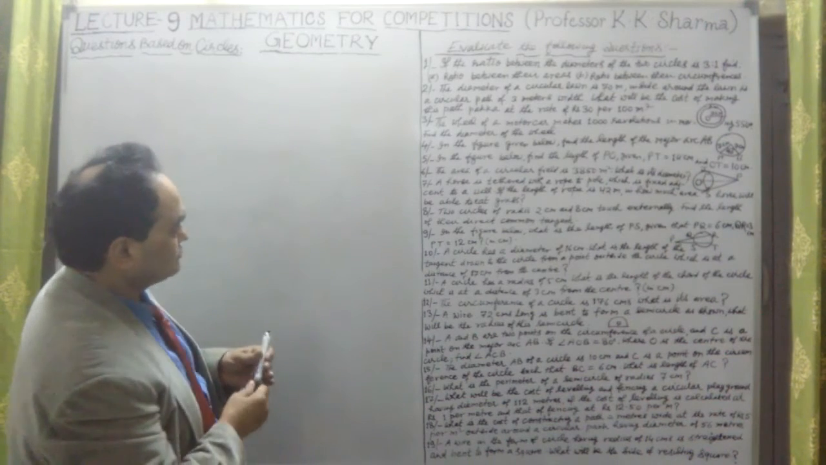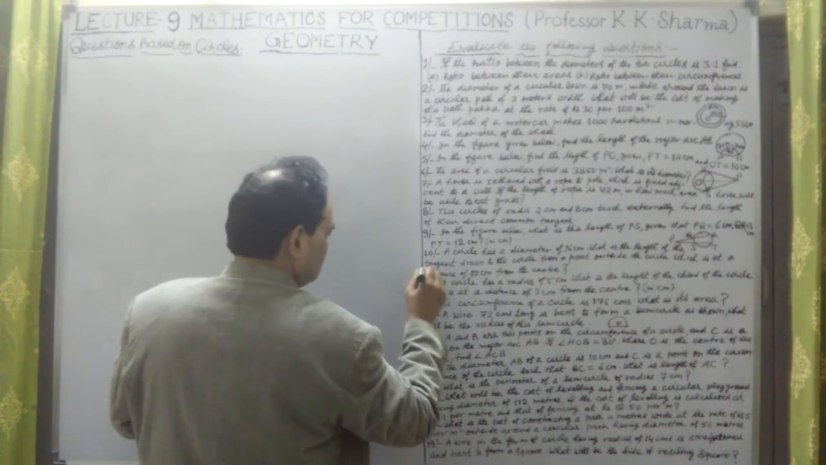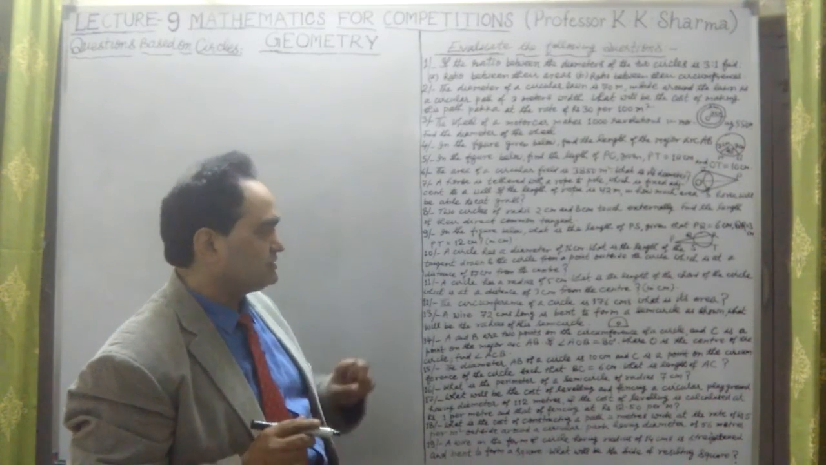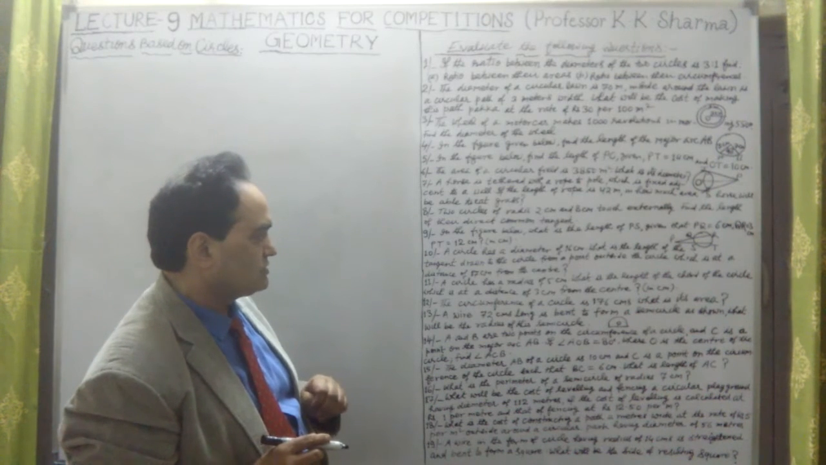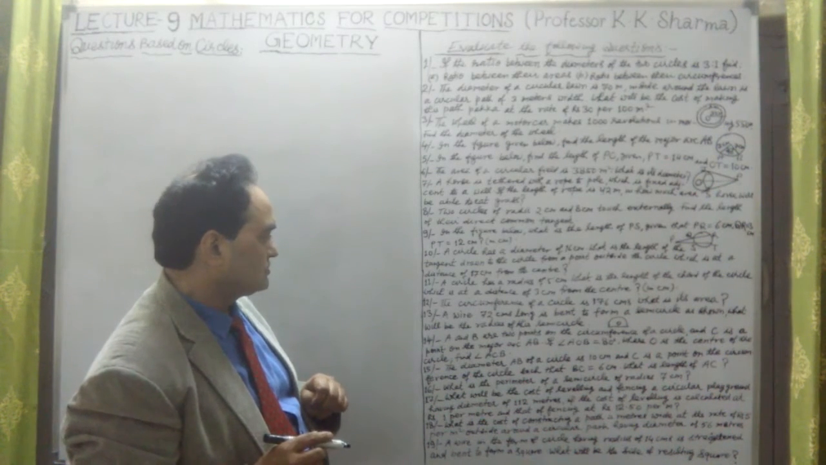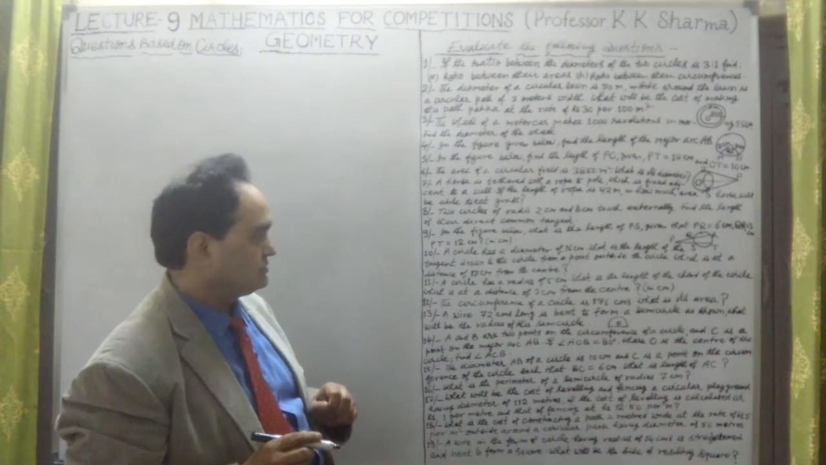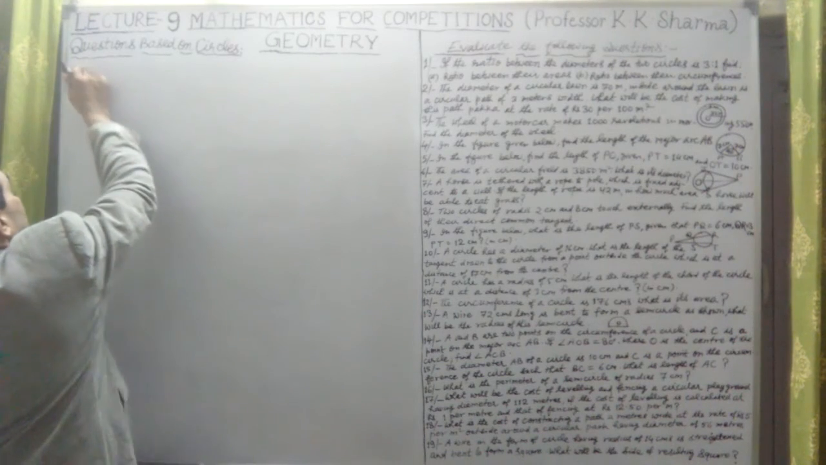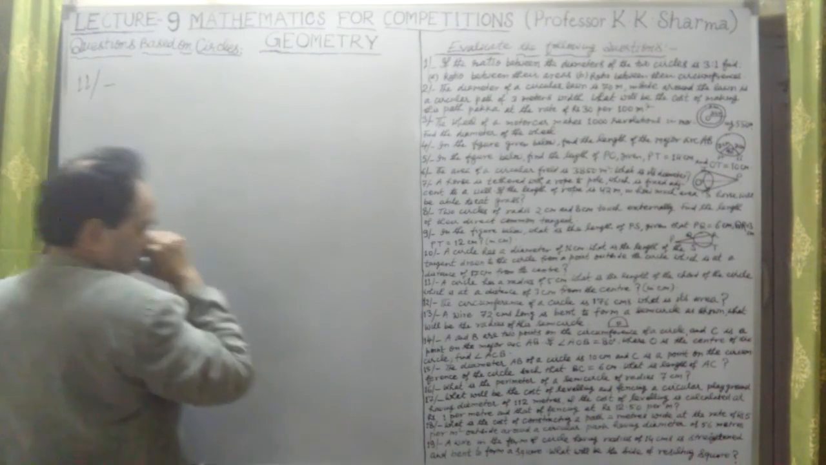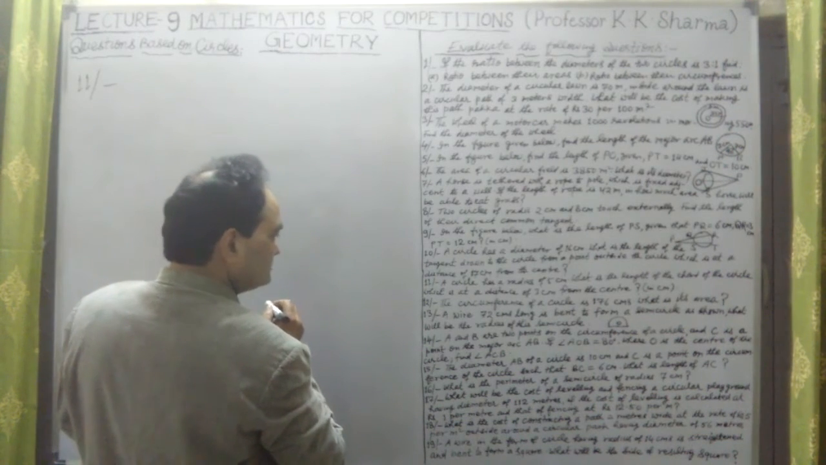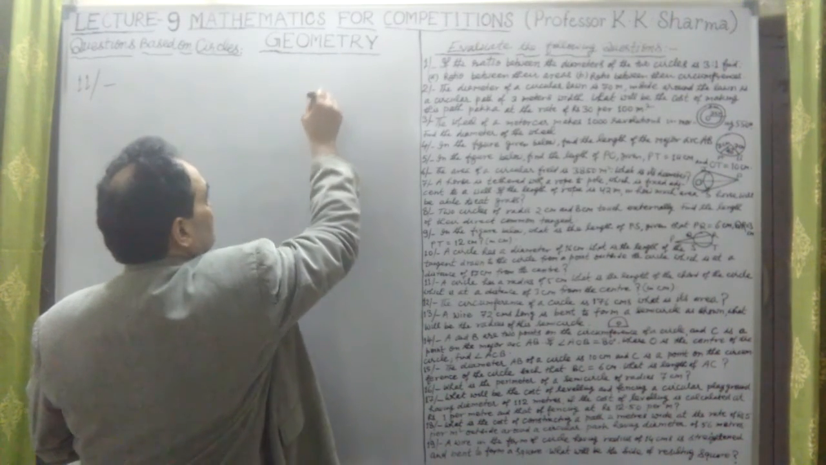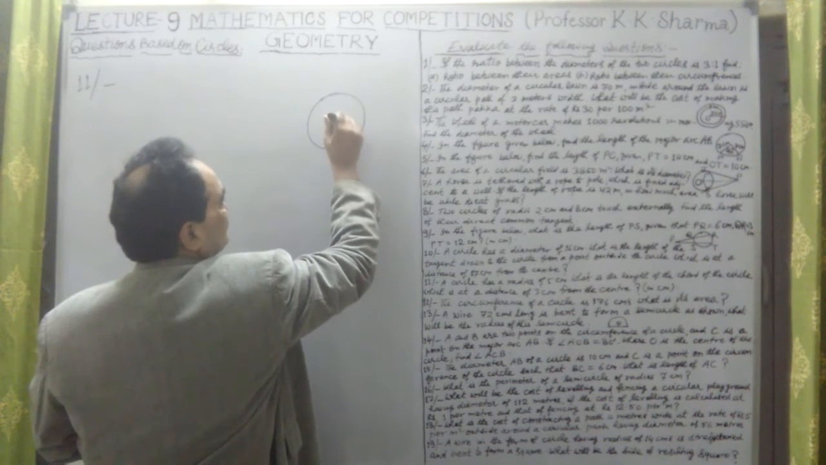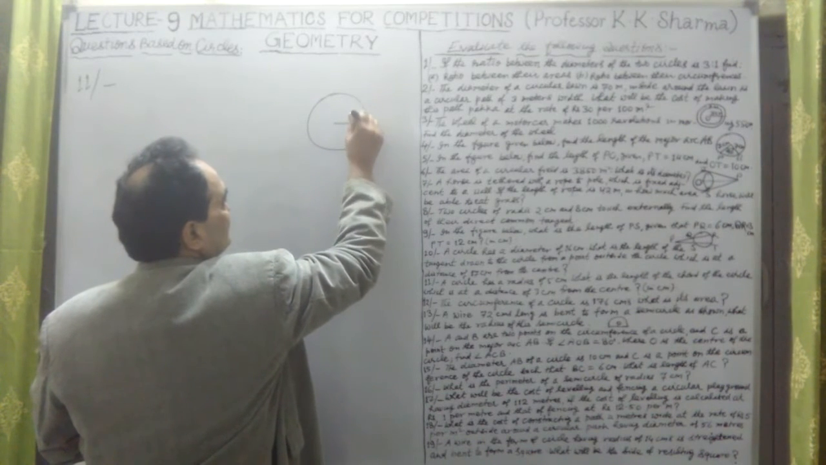Okay. Now question number 11. What does question number 11 say? Let me check it. Question 11 says a circle has a radius of 5 centimeter. What is the length of the chord of the circle which is at a distance of 3 centimeter from the center? Okay. That is the point here. Question 11. We are given here a circle. A circle has a radius of 5 centimeter.